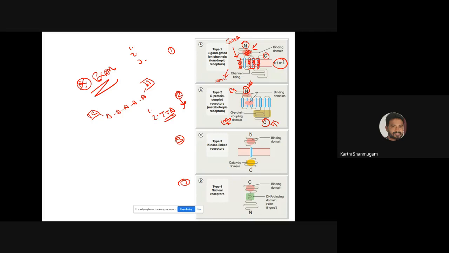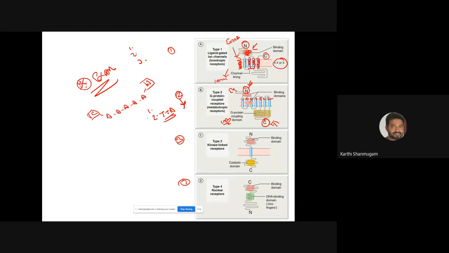If you compare this with family 1, which has 4 to 5 transmembrane helix, all the receptors that belong to family 2 should have 7 transmembrane helix. So first transmembrane helix, second, third, fourth, fifth, sixth, seventh. Exactly, they will have 7 transmembrane helix.